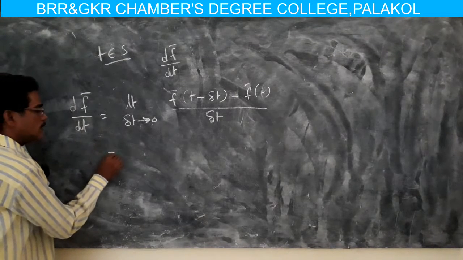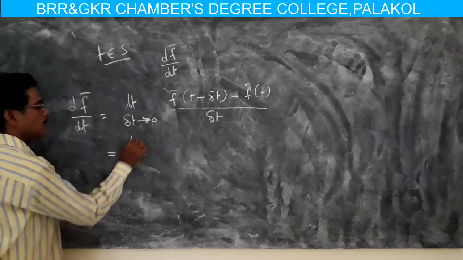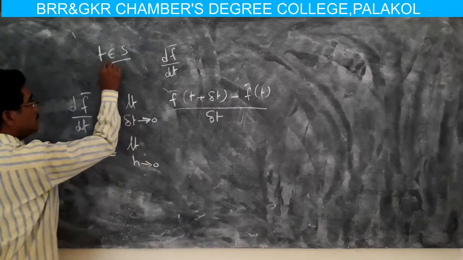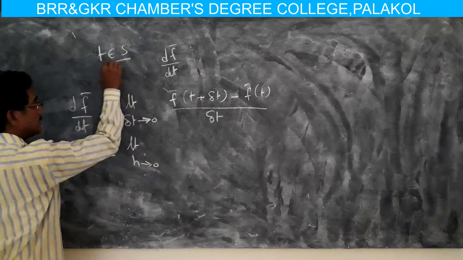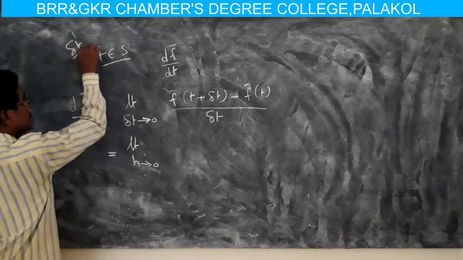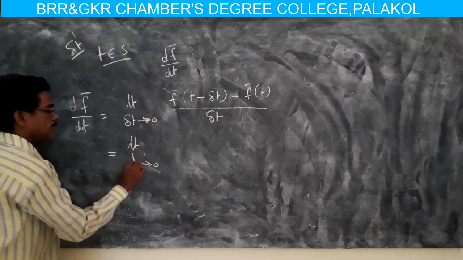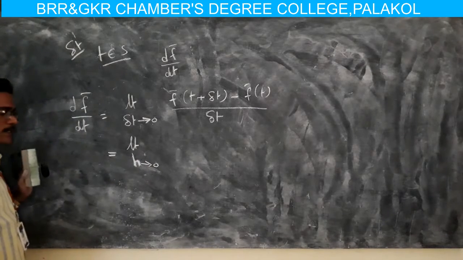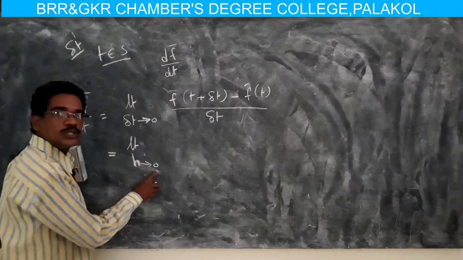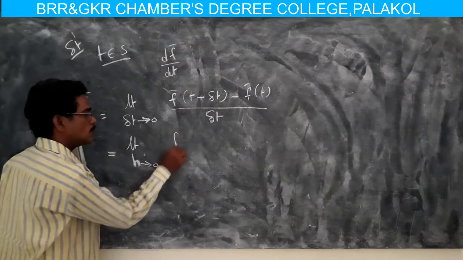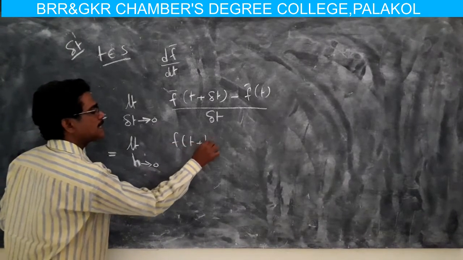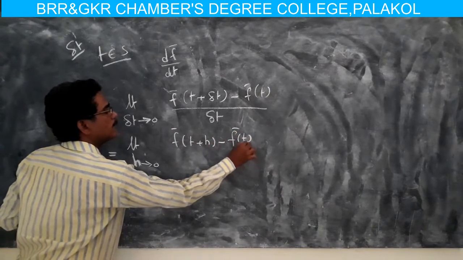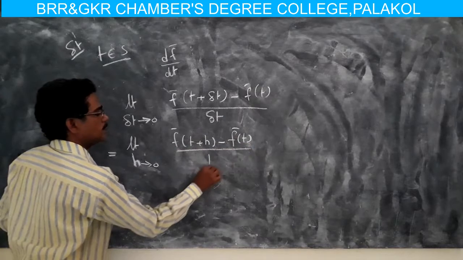It can be written in another form, with limit h tends to 0. Here the change in t, delta t, is the length h.